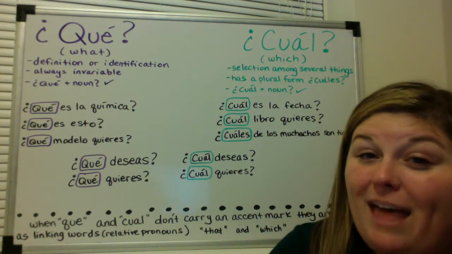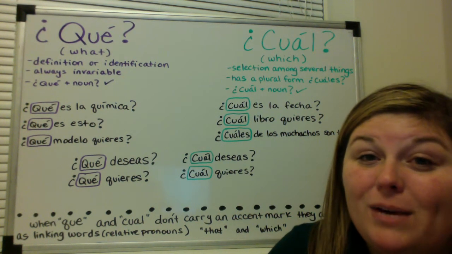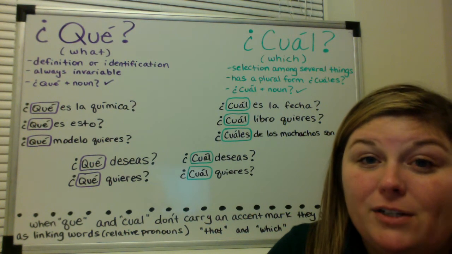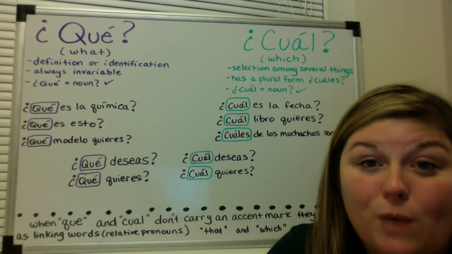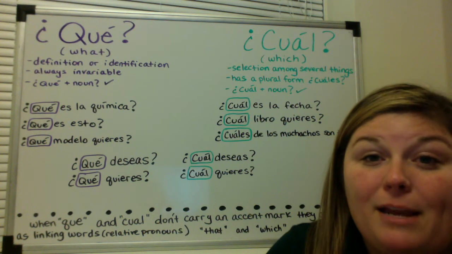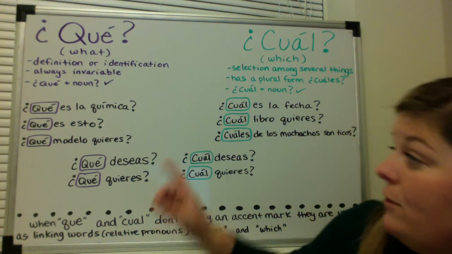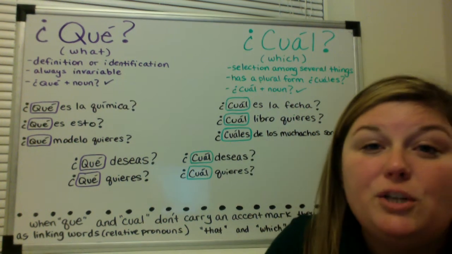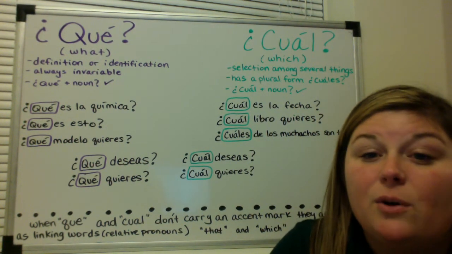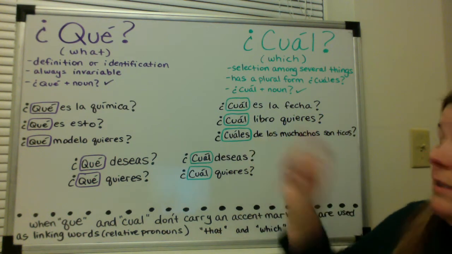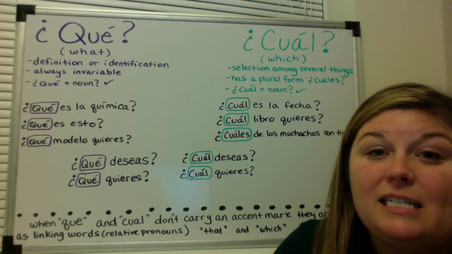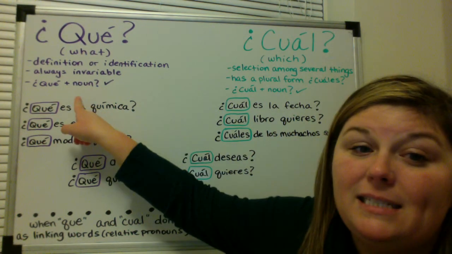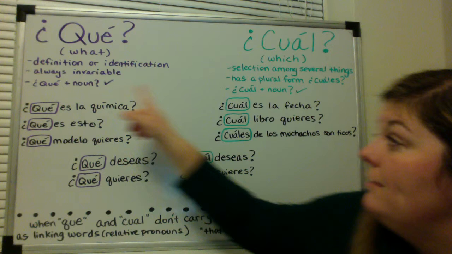Now, with that being said, even though it's considered grammatically correct, many native speakers will use cual as well, either one, in front of a noun. So if you look here, ¿cuál libro quieres? Which book do you want? So here, libro is a noun, and you could use cual here as well. So if you look, I have que plus a noun, it's okay.